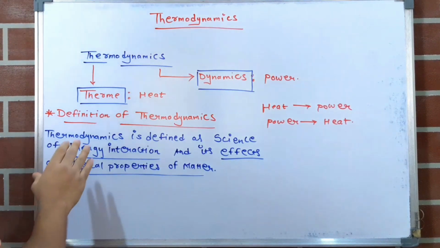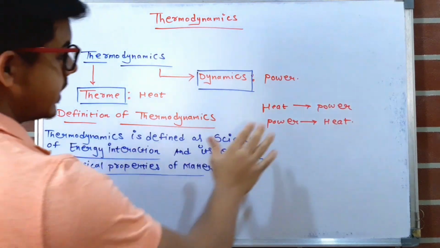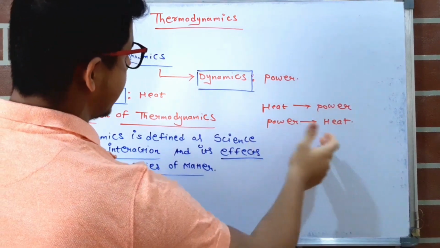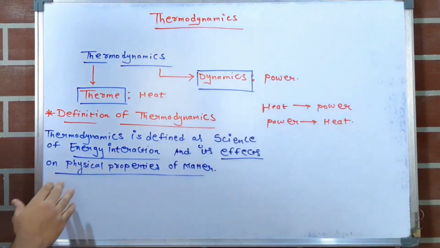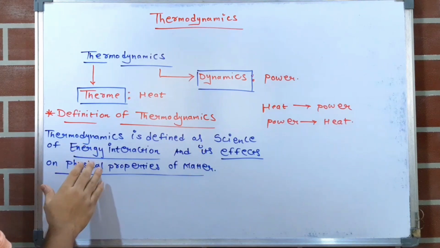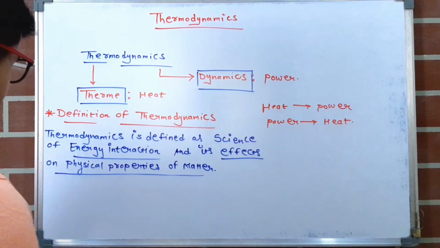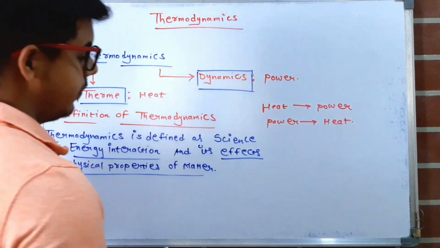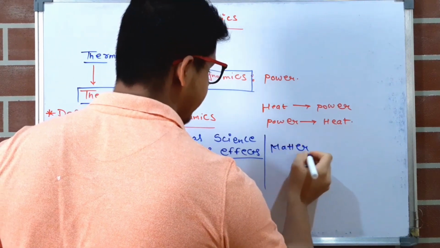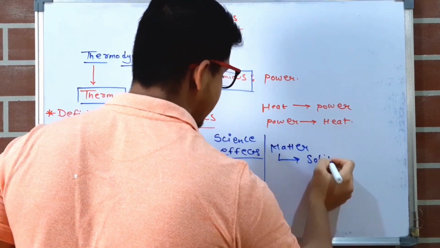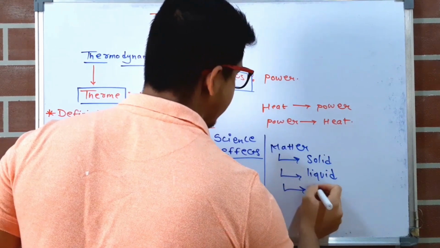Thermodynamics is defined as the science of energy interaction. Energy interaction means heat is converted to power, power is converted to heat, because heat and power are types of energies. So thermodynamics is defined as the science of energy interaction and its effect on physical properties of matter. We know matter is of three types: first is solid, second is liquid, and third is gas.